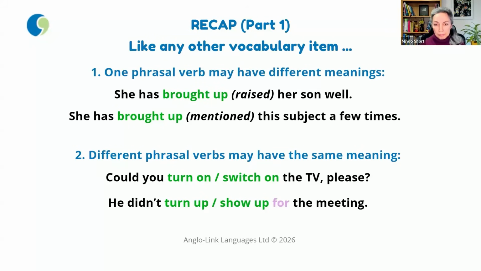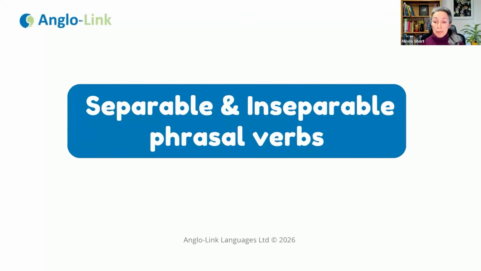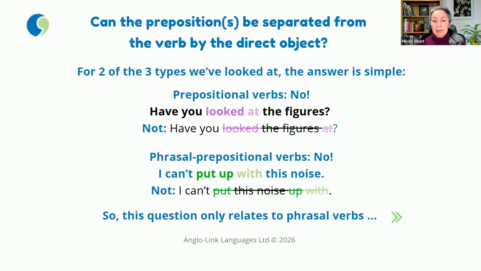Let's now look at separable and inseparable phrasal verbs. We're going more into grammar rather than vocabulary and meaning. So, the question is, can the preposition or prepositions be separated from the verb by the direct object of the verb? For 2 types of the 3 types we've just looked at, the answer is simple.